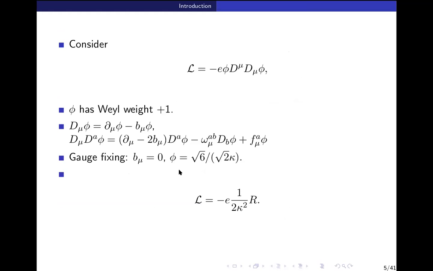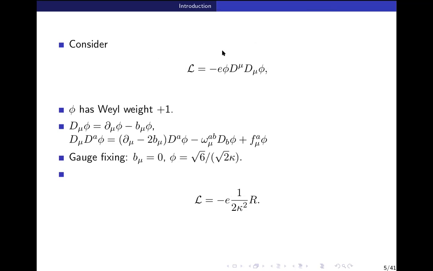And phi scales under dilatation. So if you set it to a constant, that gauge fixes dilatation. So what you do is take this action, do this gauge fixing and substitute dependent gauge fields in terms of independent gauge fields. Because you have set B mu equal to 0, as I said earlier, this double derivative, which has F mu A, will give the Ricci scalar, because you take a trace here.